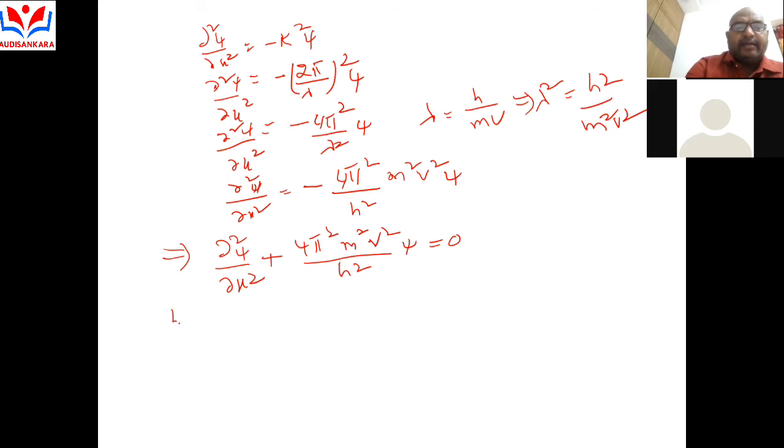Here, capital E is called kinetic energy and V is called potential energy. Then the kinetic energy is E minus V. That means m v square is equal to 2 into E minus V. On both sides, multiplying by m.